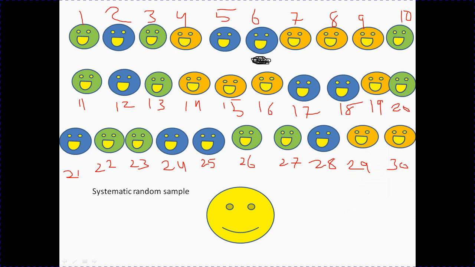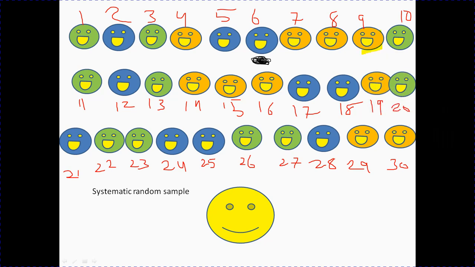I need 10 members, so I can select every third person. So this is number one, two, three, so I will select this person.